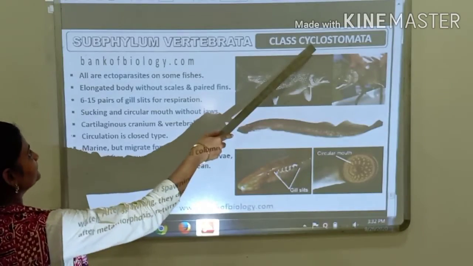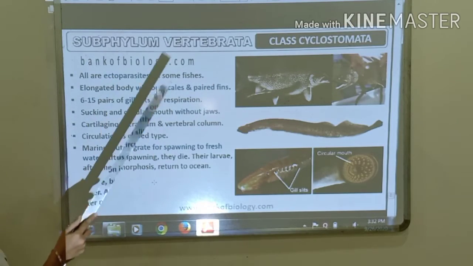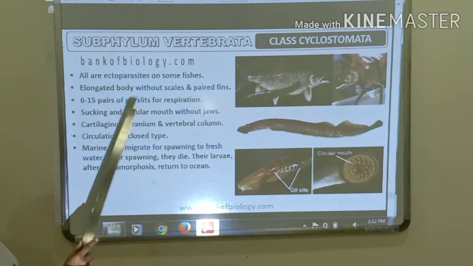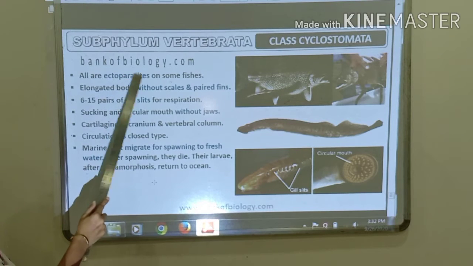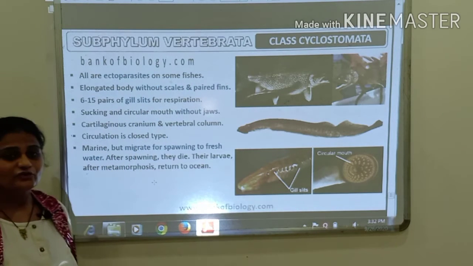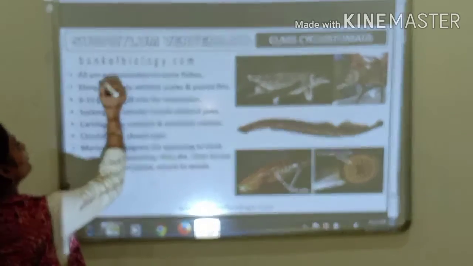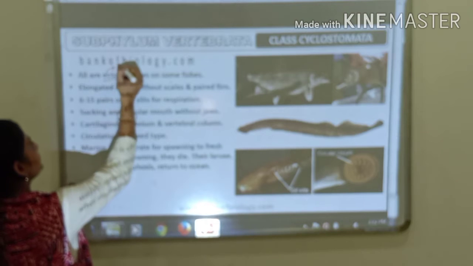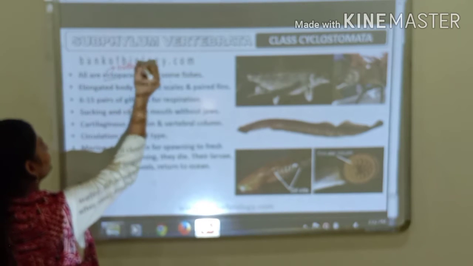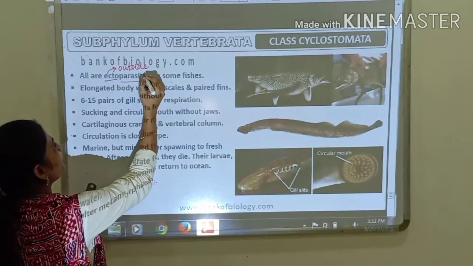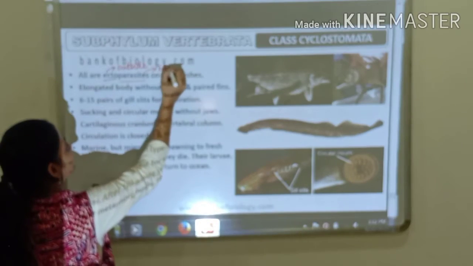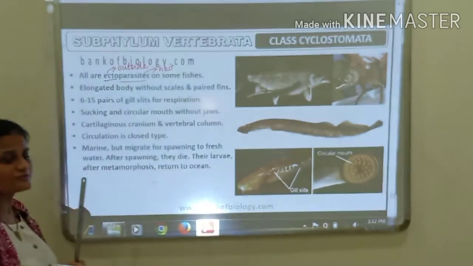Now the class Cyclostomata. See, the members belonging to this class are ectoparasites on some fishes. Children, ectoparasites. Ecto means outside. Parasites are the organisms which need a living host, which live on the living host.